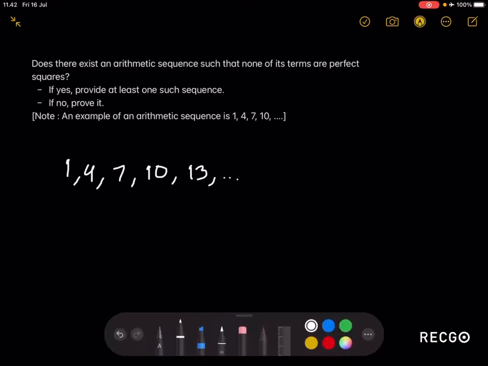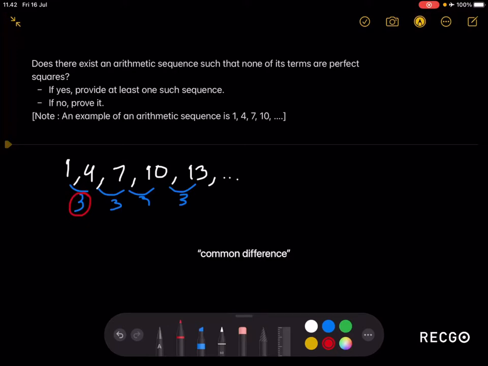An example of an arithmetic sequence is 1, 4, 7, 10, 13, and so on. If you take the difference of two consecutive terms, that difference will be constant, or in other words, it will be the same every time. This difference, in this case 3, is usually called the common difference.